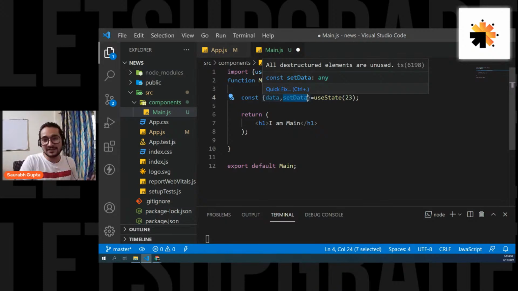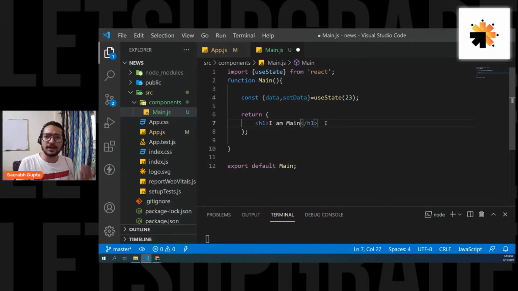That's why you see the live changes on the output. Because whenever the state value changes, the component re-renders. It repaints the DOM, right? That's why you see the new output. Remember this, everyone. I really hope that you already know it, but I just wanted to clear it out once.